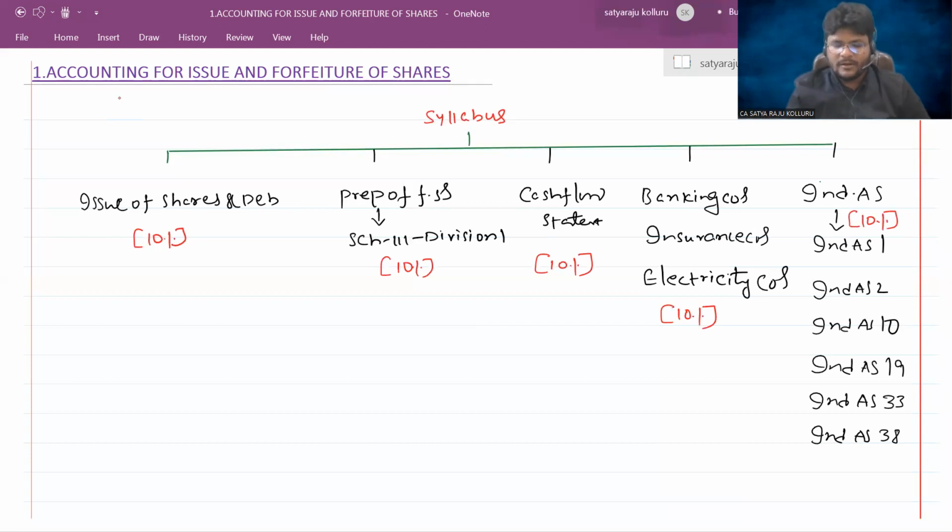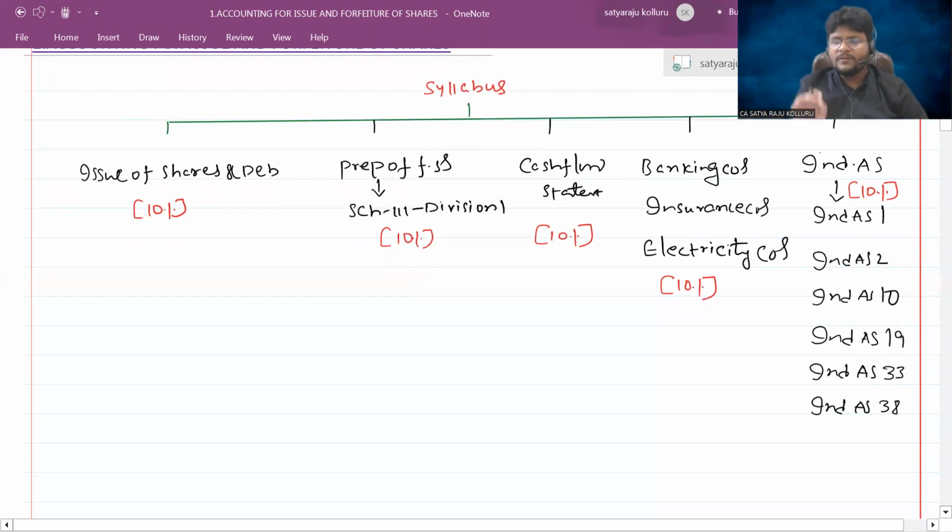Sir, here I am not dealing with any individual specific chapter. What is the objective of the specific chapter, what are the different contents covered in that specific chapter, all that I am not going to deal with here. Just the overall syllabus, I just put it into my OneNote. That's it. Okay. Now, this is your syllabus.